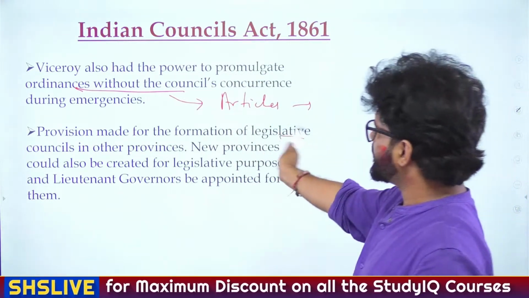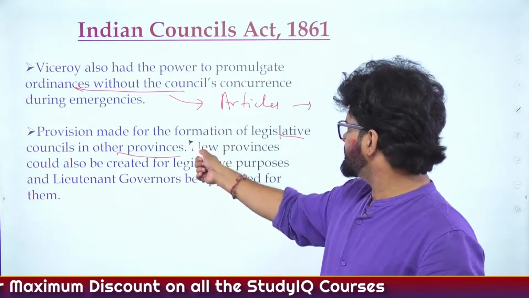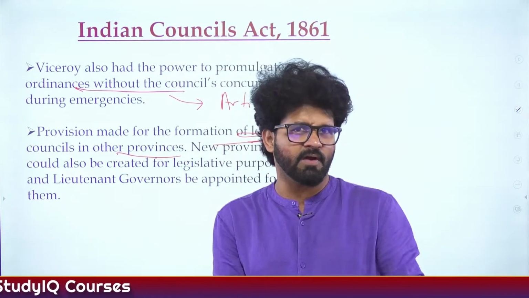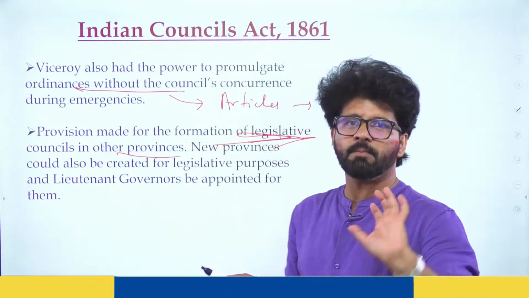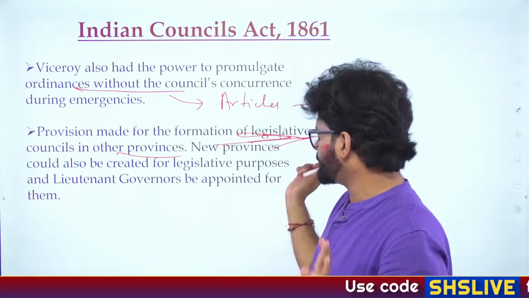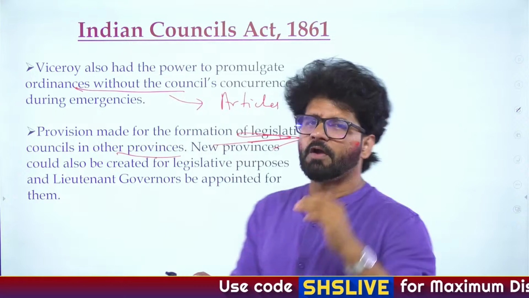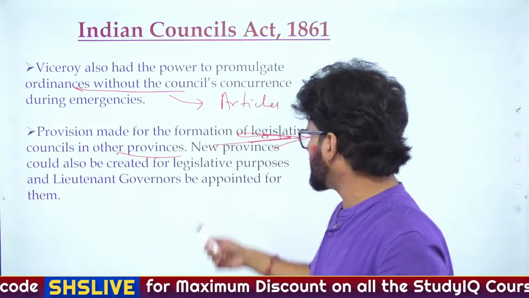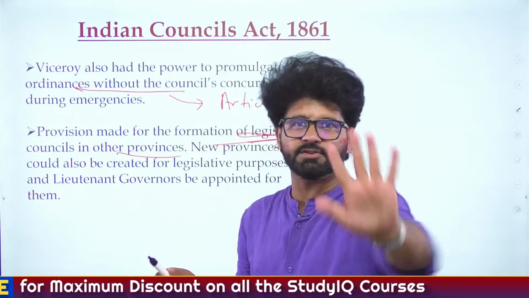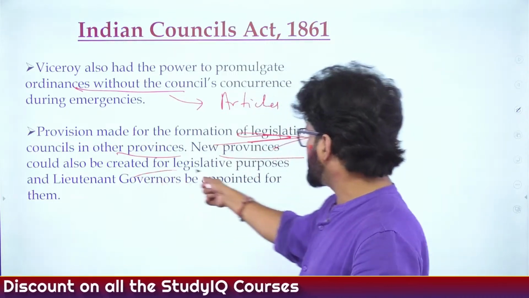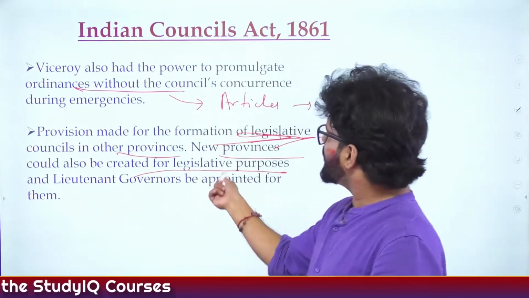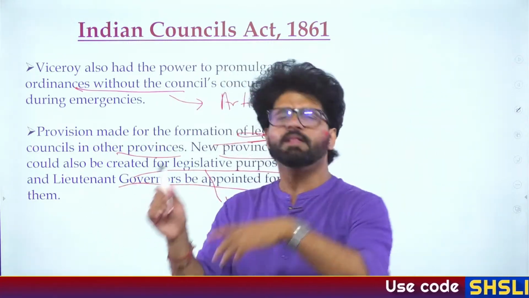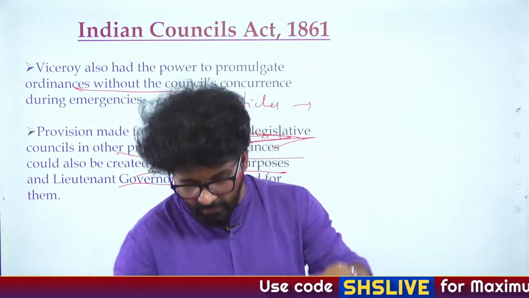Provision was made for the formation of legislative councils in other provinces. See, they are talking about legislative councils. No talk about executive councils because that is very special to them, and only the Viceroy will decide what they have to do regarding that. And all these legislative councils, the introduction of Indians, are meant to appease us, pacify us to a certain extent, because the 1857 revolt has just happened. So new provinces could also be created for legislative purposes. What about executive purposes, bro? And lieutenant governors were to be appointed for them, and that will happen later on when we come to the 1919 Act.